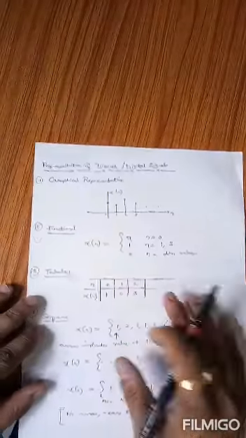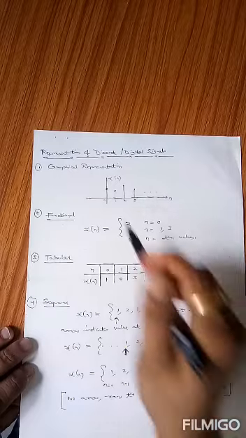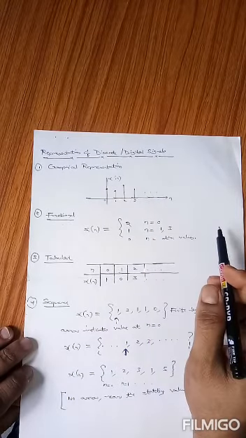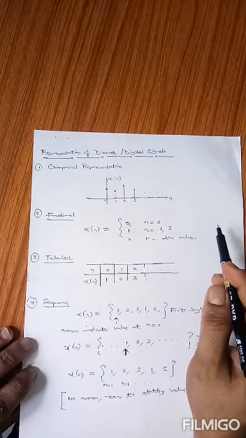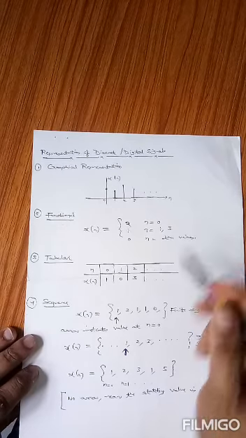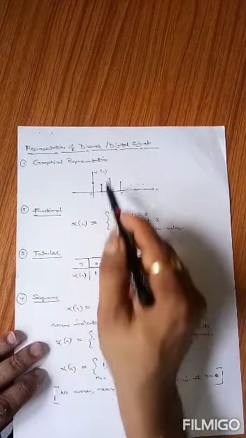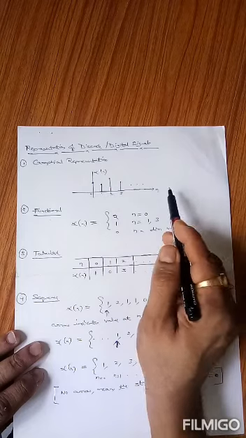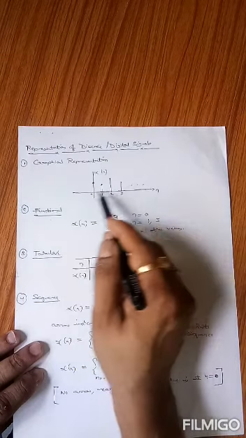Now let's quickly discuss a very important topic, the representation of discrete time or digital signals. How can you represent discrete time signals or digital signals mathematically? There are four basic representations. One is graphical representation, which I am already using. The graphical representation is very simple.